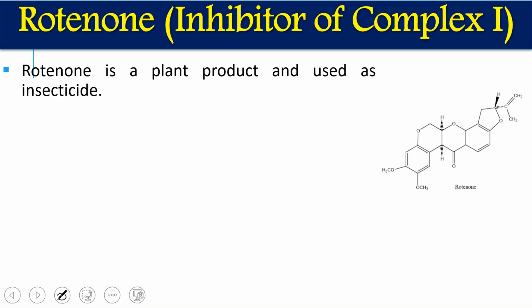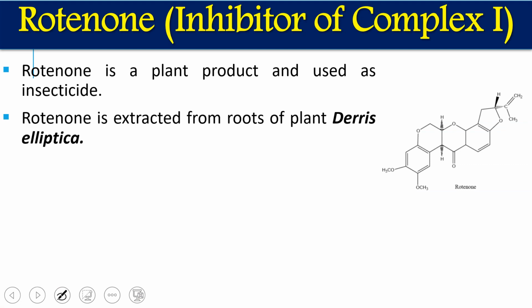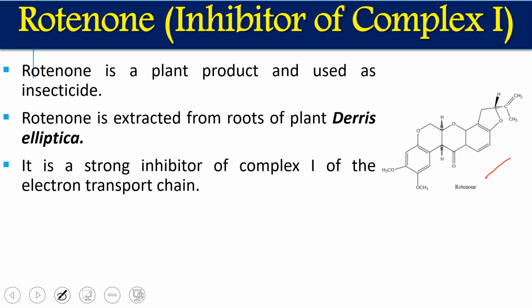First we are going to talk about rotenone, which is an inhibitor of complex 1. Complex 1 means NADH ubiquinone oxidoreductase, the first complex where NADH is oxidized. Rotenone is a plant product used as an insecticide. It is extracted from the root of Derris elliptica, but nowadays it is present in a number of plants. This is the structure of rotenone. It is a strong inhibitor of complex 1 of the electron transport chain.